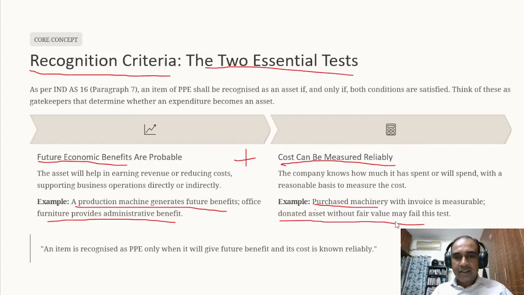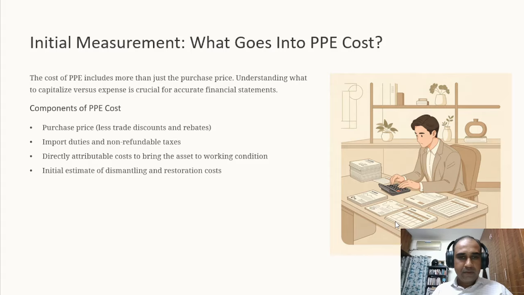Okay. And this happens to be one of the most important interview questions also. They can always test you on what is the recognition criteria for property, plant, and equipment. And in exams also, it can be tested, where some questions will be given and you have to justify whether this particular cost can be capitalized or not. If there is no future economic benefit, it cannot be. And if the cost itself cannot be measured, then we cannot definitely capitalize them. Clear? Now, this is the most interesting part again of the standard.